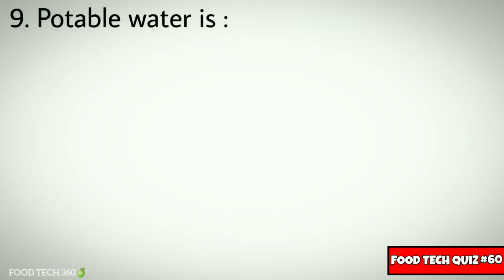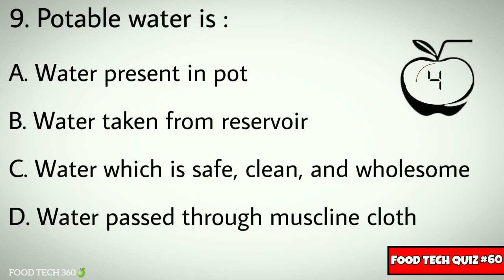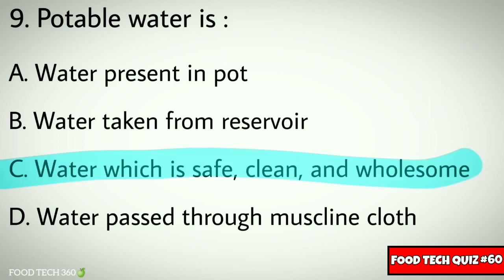Question number 9. Potable water is: A. Water present in a pot, B. Water taken from a reservoir, C. Water which is safe, clean and wholesome, D. Water passed through muslin cloth. Correct answer: C. Water which is safe, clean and wholesome.